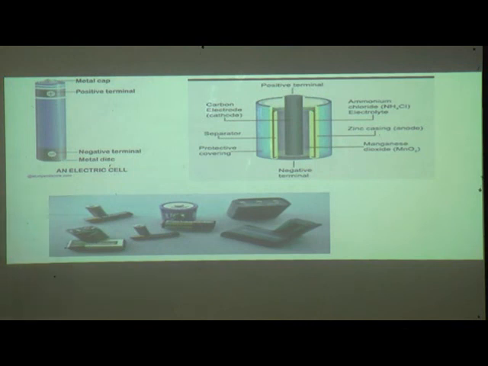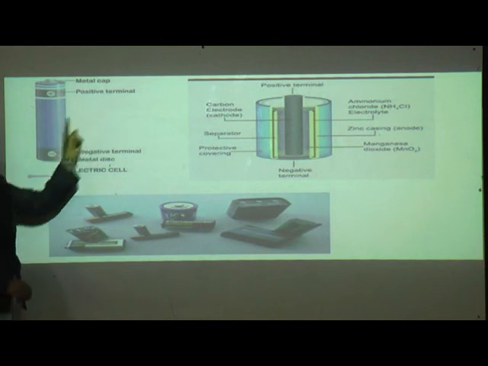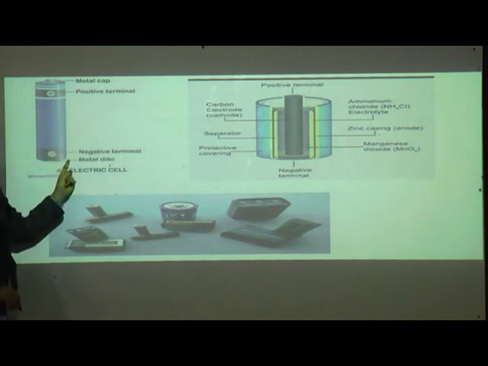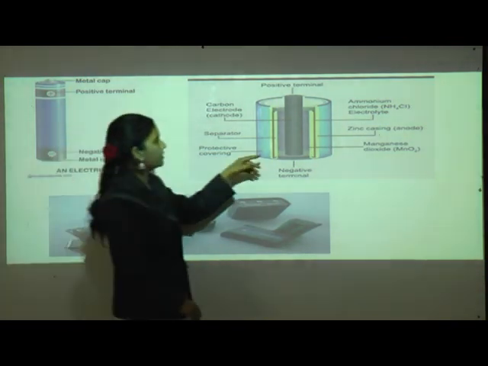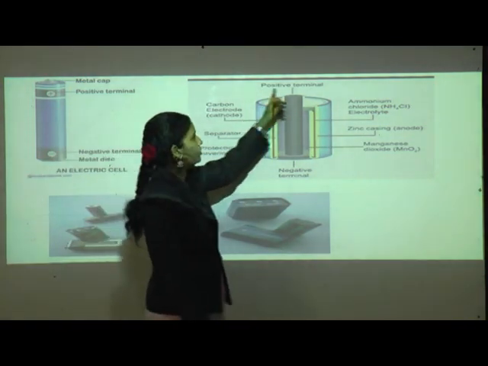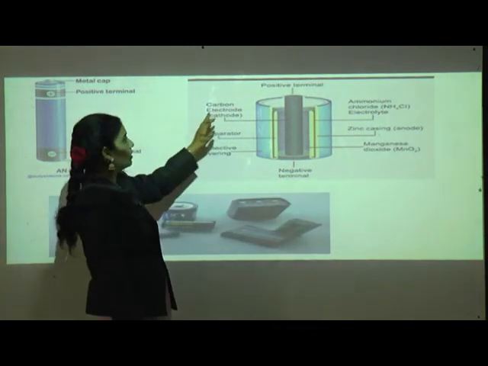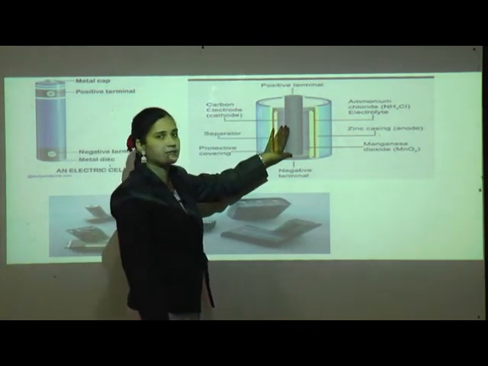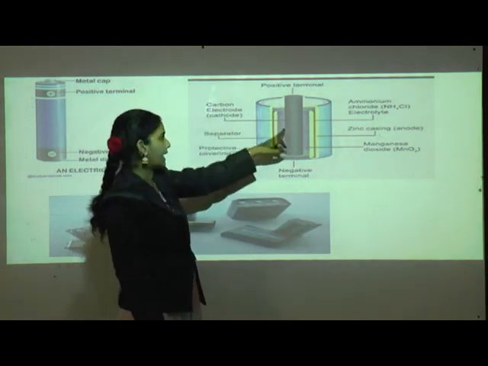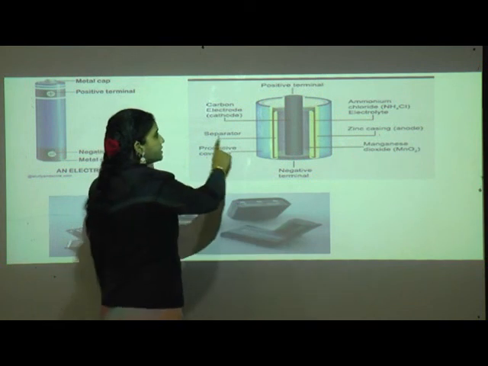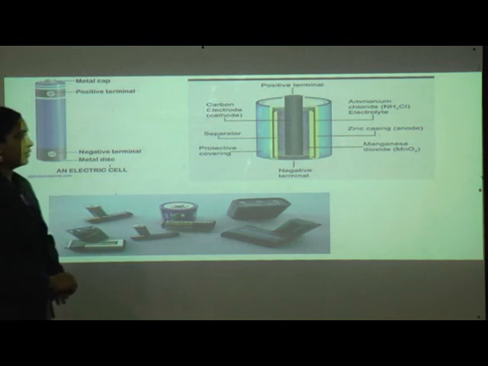See the pictures of a cell. Here is a metal cap, that means the positive terminal. Here is a metal disc, this one is the negative terminal. Here the chemicals inside the cell are the carbon electrode, that is the cathode, the separator and the protective covering.